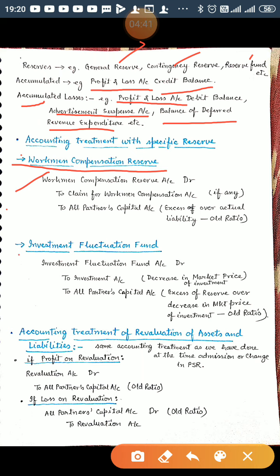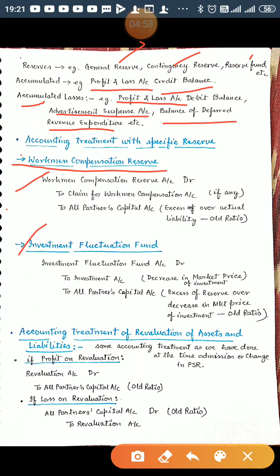Now for investment fluctuation fund: this fund or reserve is maintained to meet the losses due to decrease in the market price of the investment.